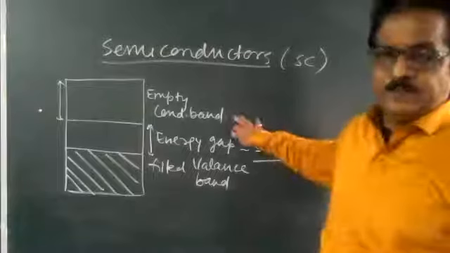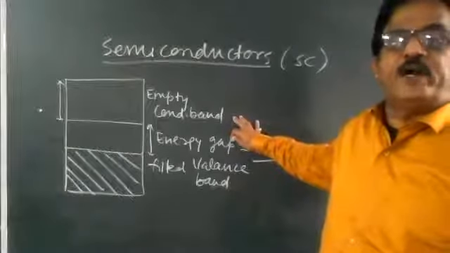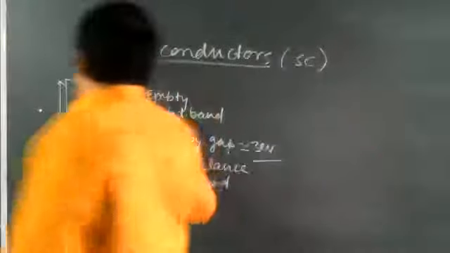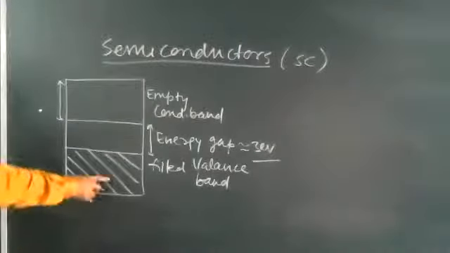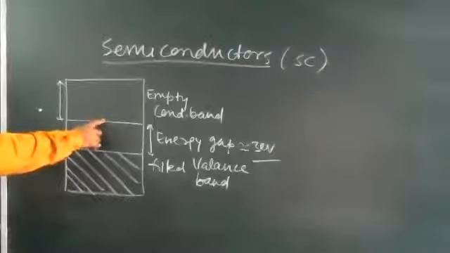My dear children, you can see the energy gap compared to insulators is less. So the valence band is completely filled, the conduction band is empty, and the gap is 3 electron volt or less.